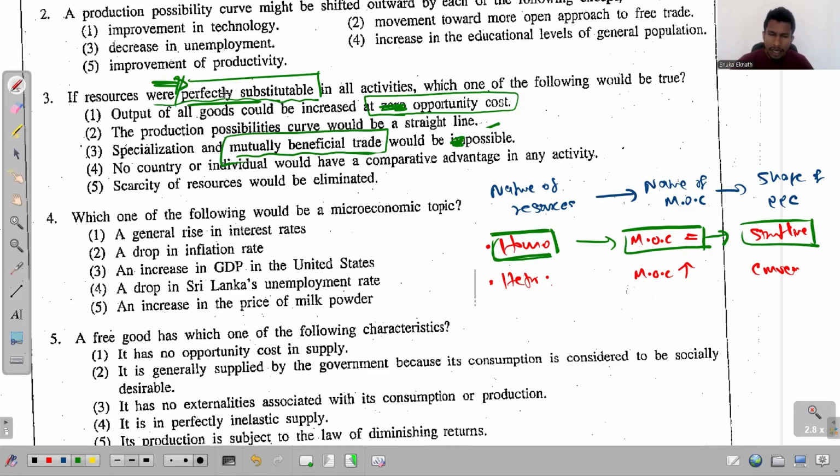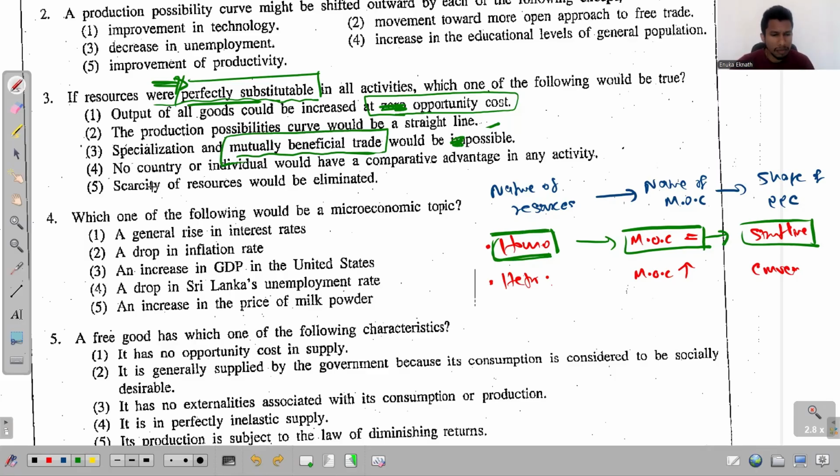If they have this absolute advantage over one good or the comparative advantage over that good, then they can enter into mutually beneficial trade with other countries. So the resources being perfectly substitutable and having this mutually beneficial trade, those are not directly related. Right. The fourth one, no country or individual would have a comparative advantage in any activity.